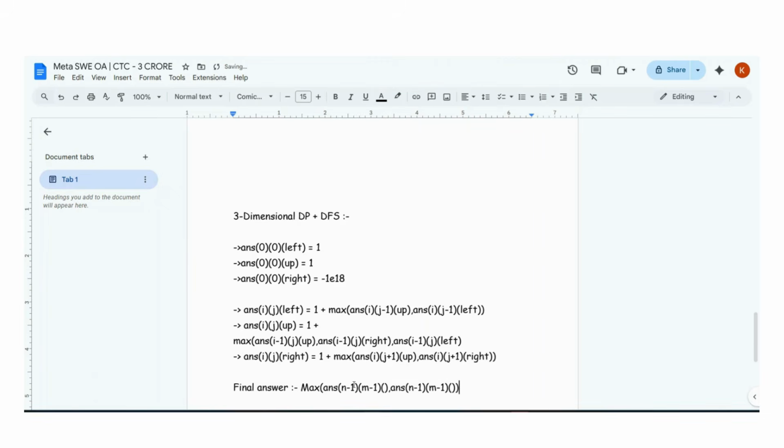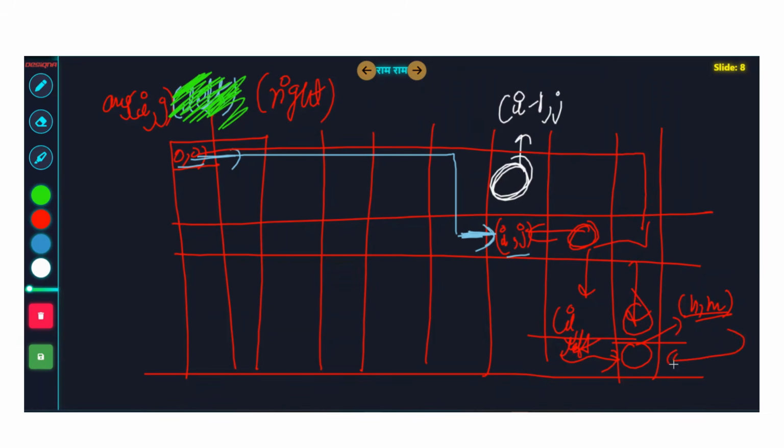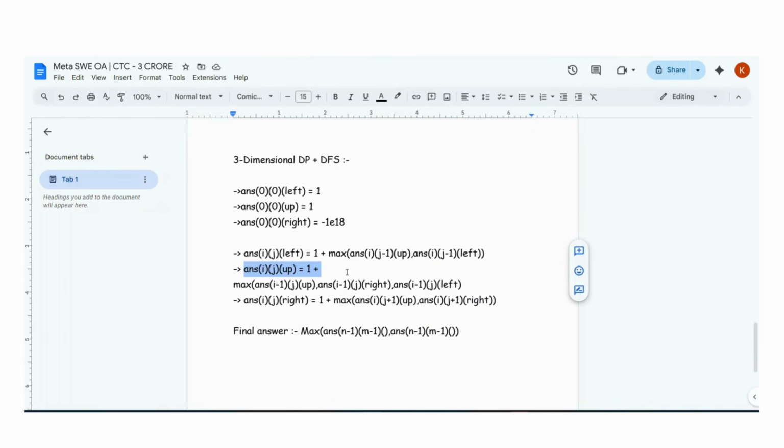Yeah, so for the final cell you need to be very careful. This cell n comma m, how are you supposed to reach it? You are supposed to reach it either from the left like this or from upwards like this. There is no way to visit it from the right because no cell exists there. But why did we calculate the right thing? Because for answer ij up, you need the right thing also. You need to be very, very careful these days. Anything can happen, right?